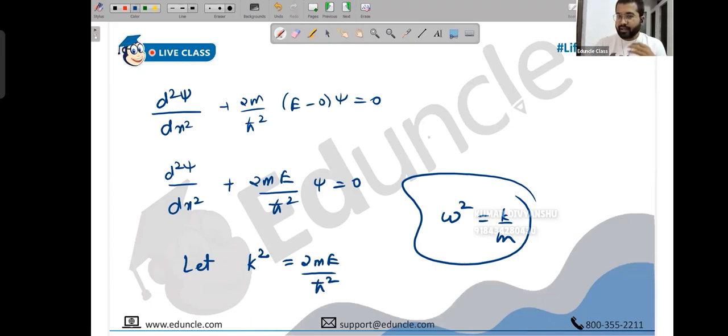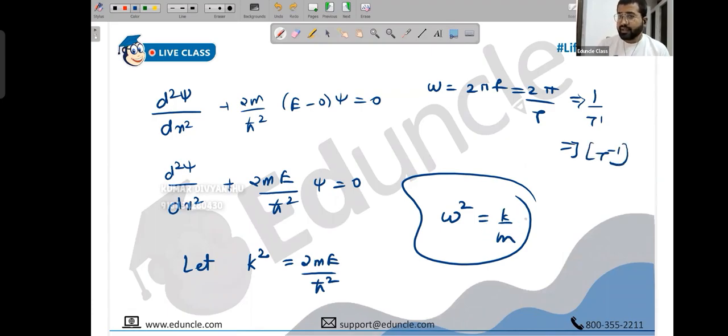It is dimensions. Omega, you define omega as angular frequency. Angular frequency is like when you write 2 pi f or you write 2 pi by time period. 2 pi does not have any dimension. So the dimension of omega would be 1 upon t, or you can say t minus 1. The thing is, if you calculate the dimension on the RHS, then the dimension comes out to be t minus 2. So what do we do?